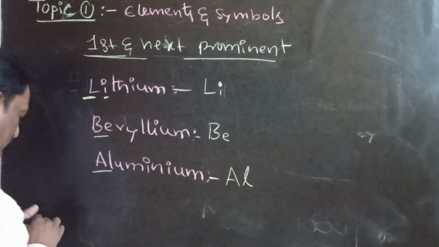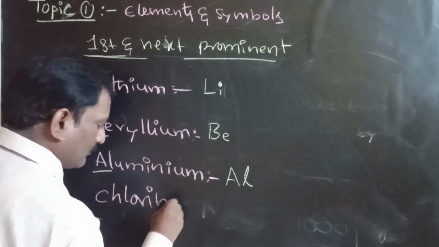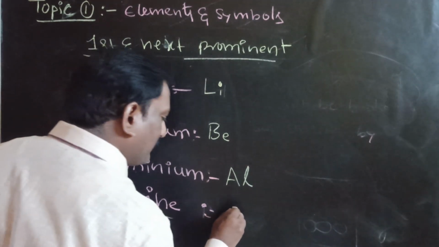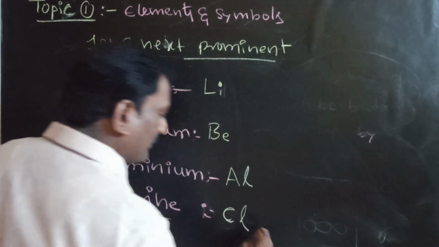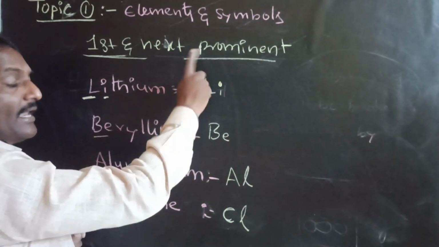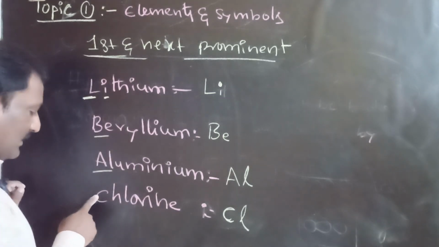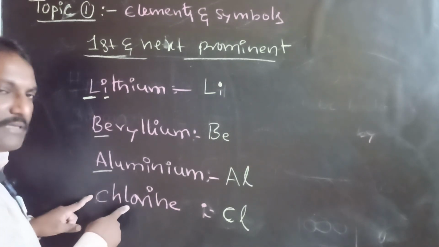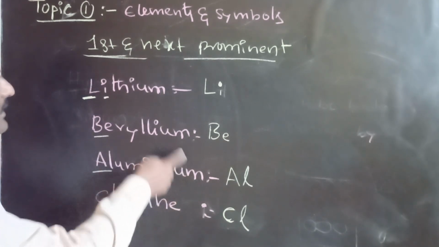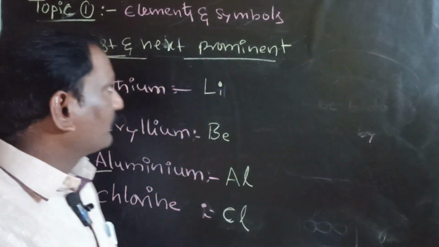Okay. Next one, chlorine. The symbol will be capital C and small l. Listen to me. We are not discussing the next letter, but the next prominent letter. So here, C is the first letter and L is not the next letter; the next important letter we need to take. That's why I said the first and next prominent letter.